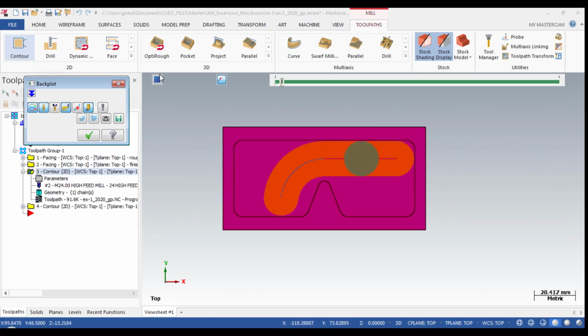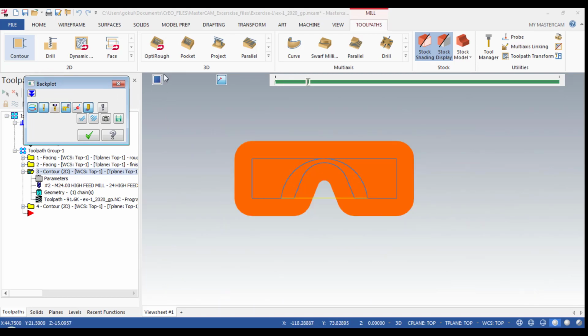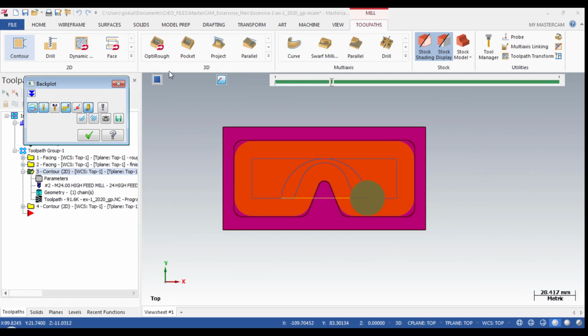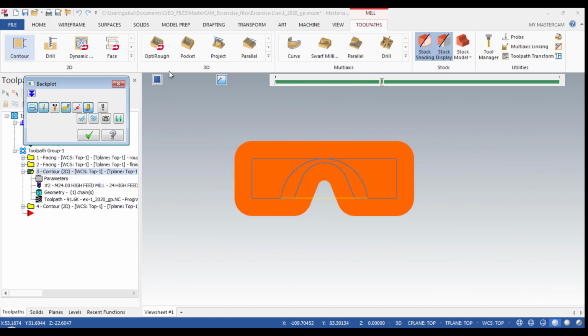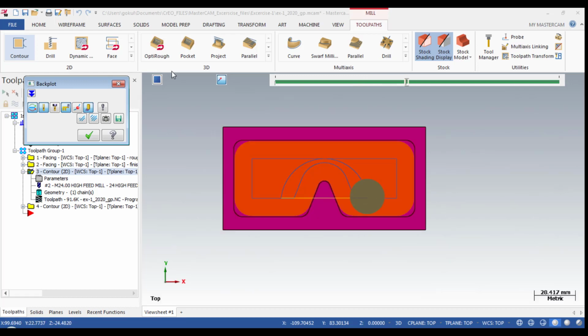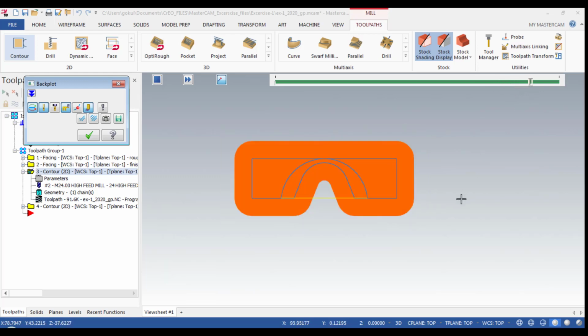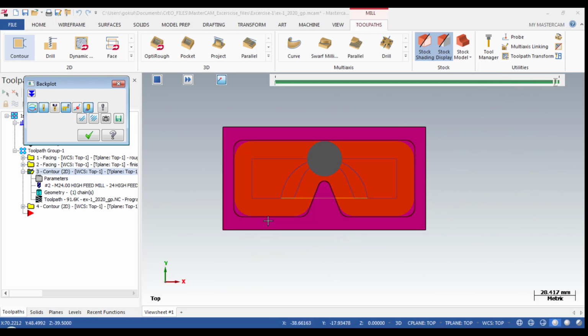Okay, we can see here the orange color shows where the tool paths are, where the tool is going to cut.